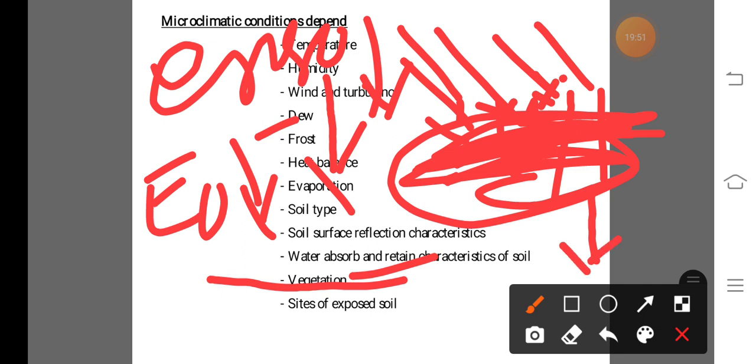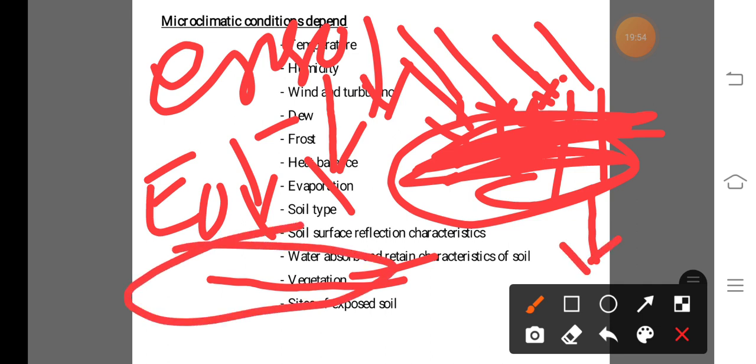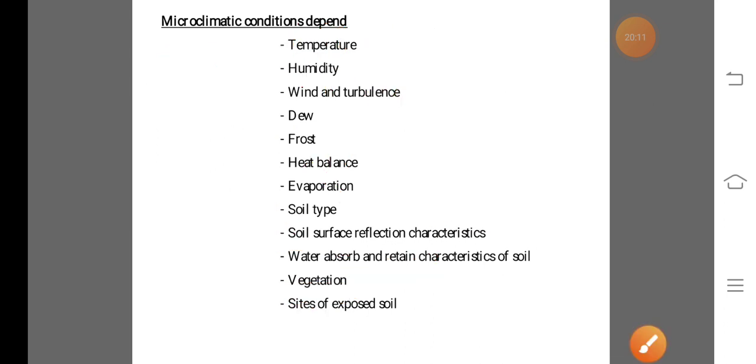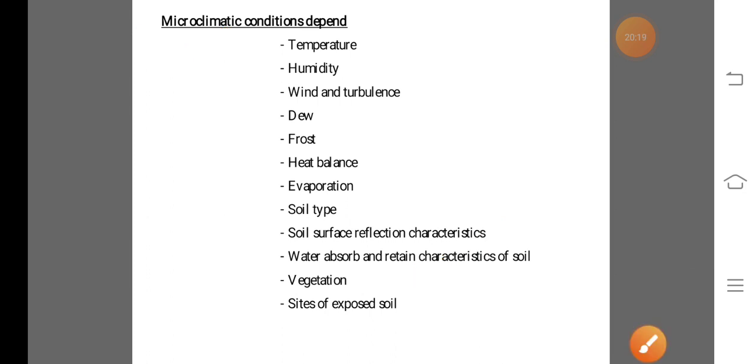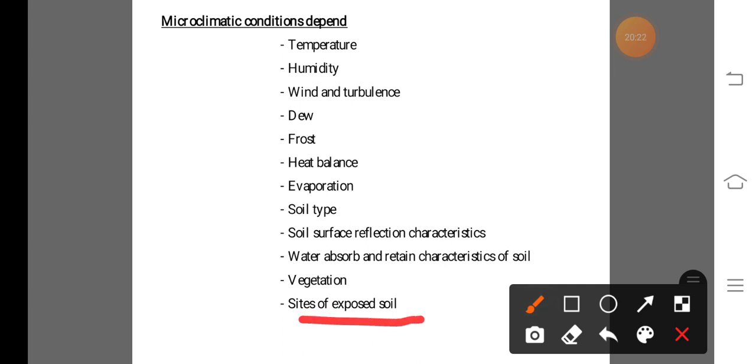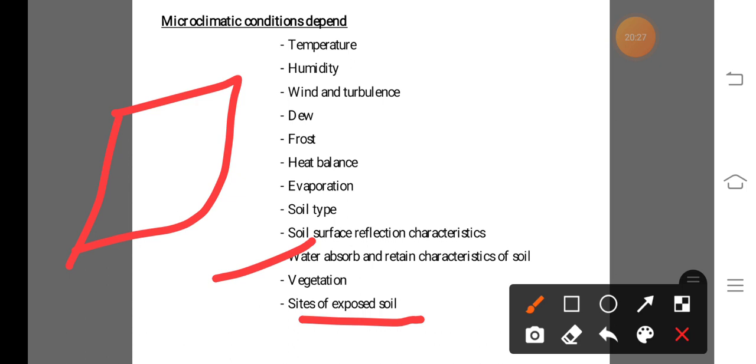is controlled by the crop, and the microclimatic condition on bare soil is not controlled due to the absence of crops. So like that, the microclimatic condition of bare soil and of a vegetation crop area is different. Due to the availability or presence of vegetation, the microclimatic condition is controlled or changed. Next, the extent of exposed soil, like in that vegetation area: how much area is exposed, how much soil is exposed,